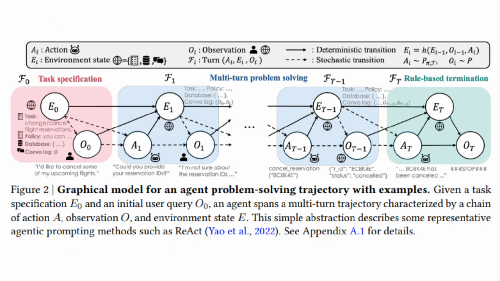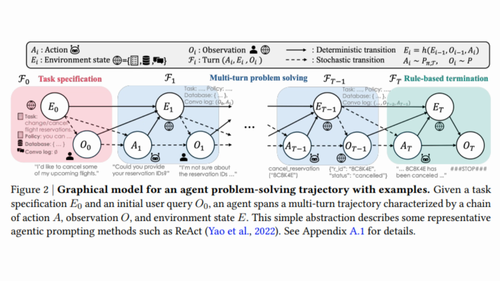To make this precise, the authors define an agent's life as a trajectory. Each step has an action, an observation, and an evolving environment state. Together, these form a stochastic process. They define uncertainty at two levels: turn level uncertainty and trajectory level uncertainty. This formulation is powerful enough to include single step QA, chain of thought reasoning, and full interactive agents, all under one framework.